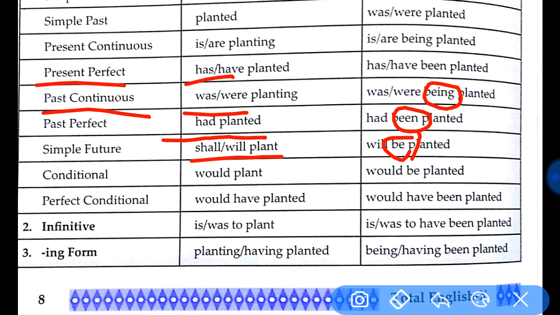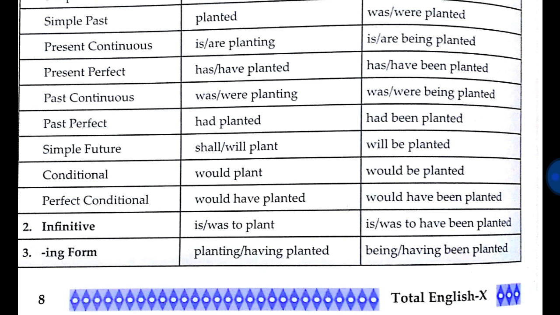Now conditional if cases, would plant, would be, same. Okay, now perfect continuous, if it is a perfect conditional, already would have will be there in the passive voice, so we add been into the passive voice. For is, was, to plant, is, was, to, have been is to be used. In the ing form we have having to be used. So this is the model that you have already come across.